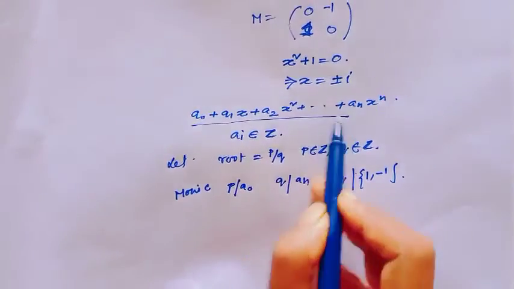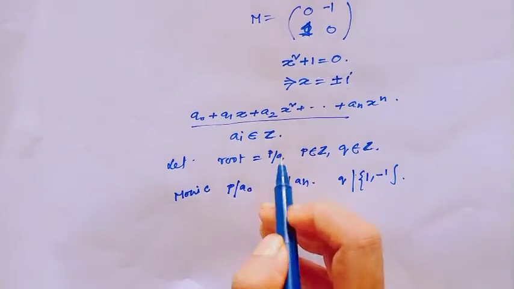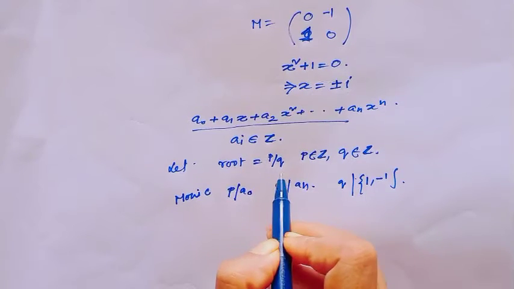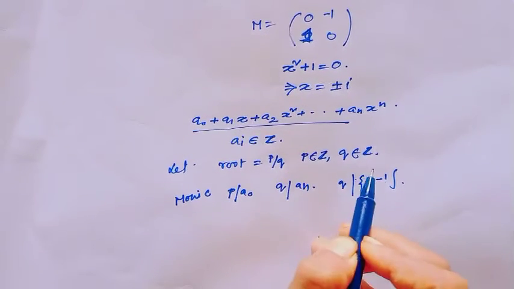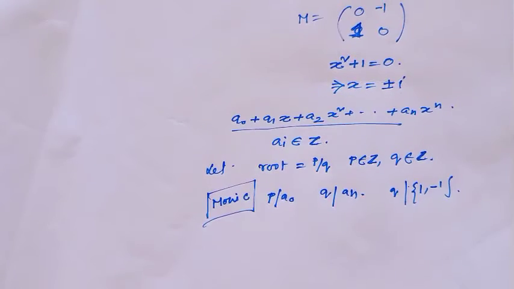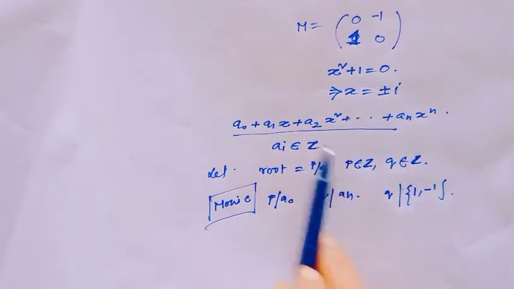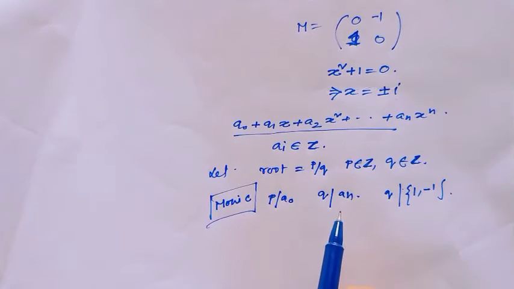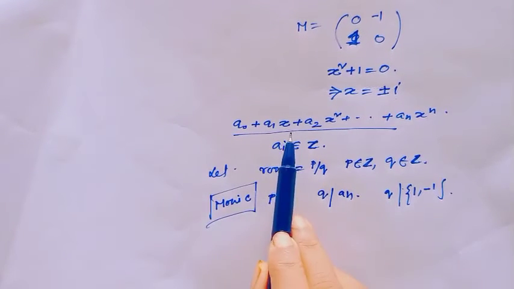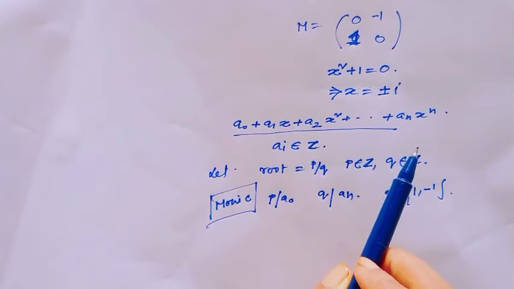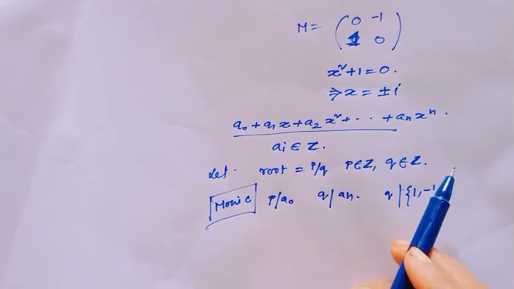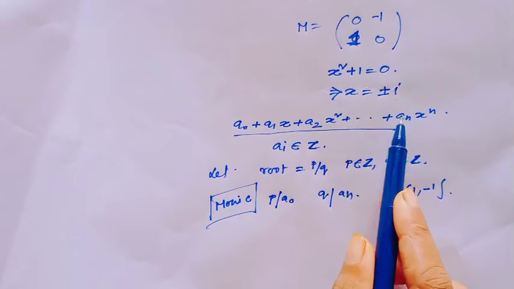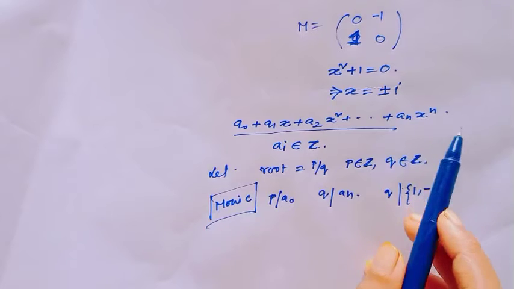Consider this polynomial where a_i belongs to integer, and assume the root is a rational number, p over q, where p and q are integers. And all of us know if p over q is a root of this equation, then p divides a naught and q divides a n. And since the characteristic polynomial is monic, obviously a n would be plus 1 or minus 1.